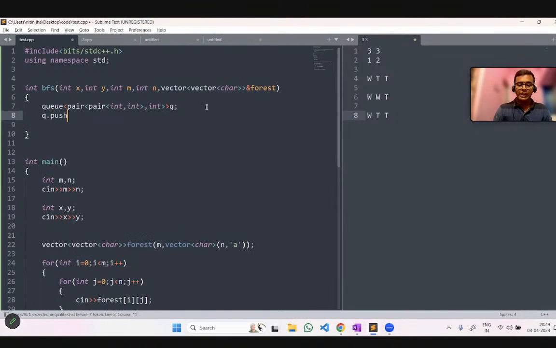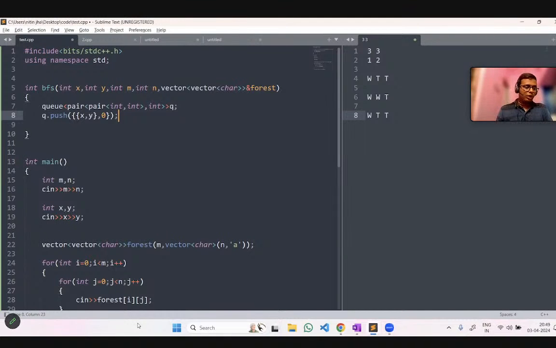Okay, so let me insert it in the queue. While inserting into the queue, we are using push. Push is the function through which we can insert something in our queue. Here inside a pair, there is again a pair which will be x and y, and after that it will be a pair with the mathematical value 0. So the coordinate of the first tree, x and y, is inserted as a pair. This is the smallest pair, and then there is an outer pair where it is paired with the value of time, which is 0. Okay, I hope you are getting this.